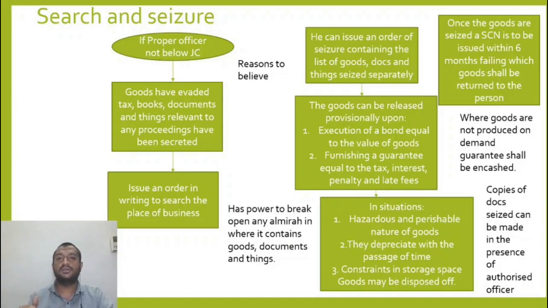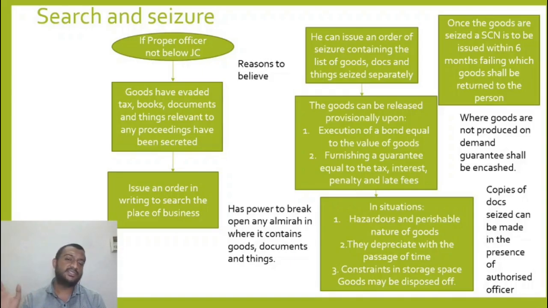A joint commissioner or a person above him can conduct or order a search. So he will issue an order in writing to search the place of business. So he can forcefully break the almirahs and all if he is not cooperative. One thing in case of seizure is he will give you a list of what all items he is seizing.